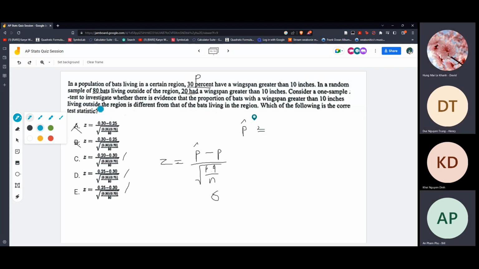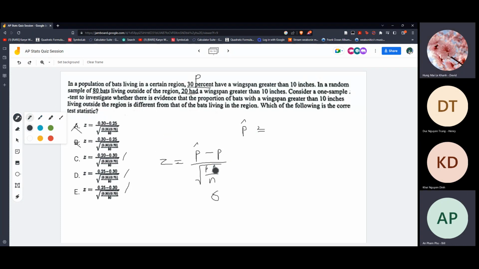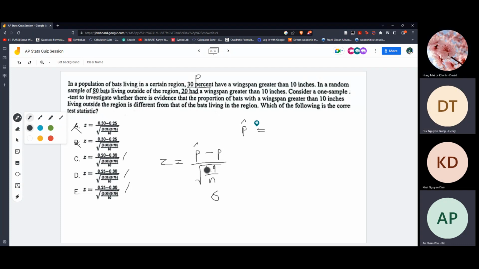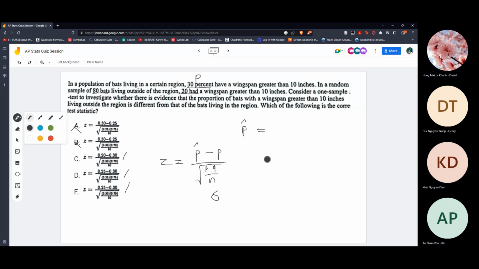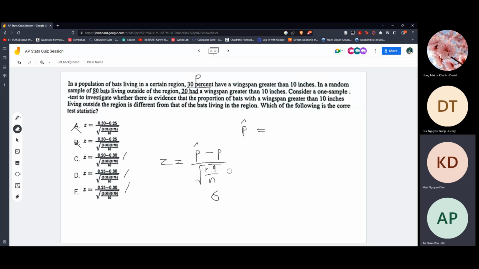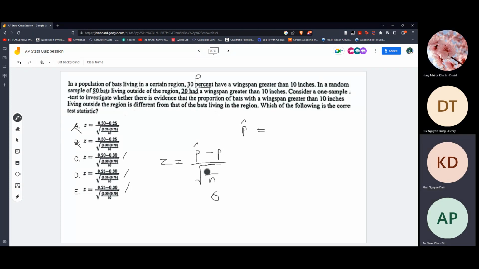I have a question. I think you define the square root by the population p, not p hat. It should be the population p, like down here, pq only, no hat. Oh yeah, just the normal p. I forgot, my fault. Oh, so that's where I got it wrong. Sorry, my fault.